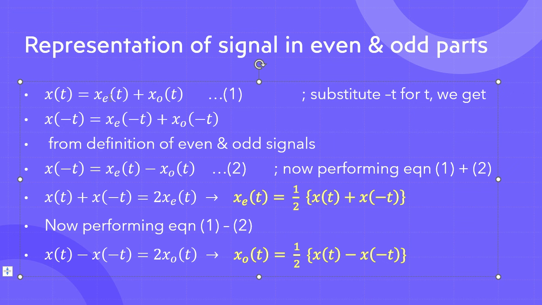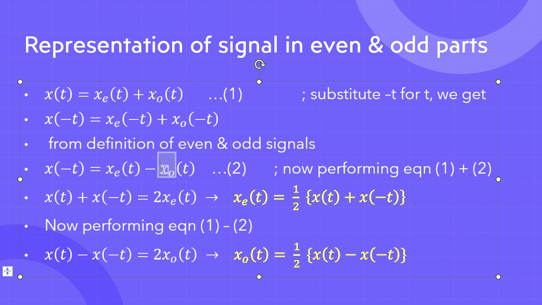Let's see the right hand side: x e of t plus x o of t. Now we are simply doing addition, so it will be plus x e of t, and then we are having a negative sign, so minus x o of t.